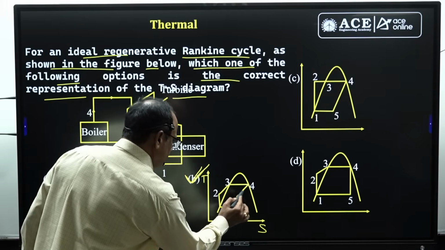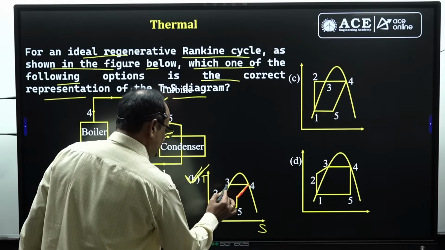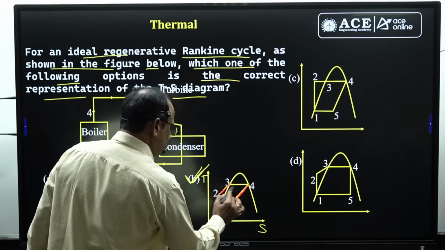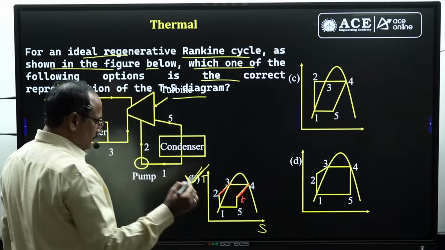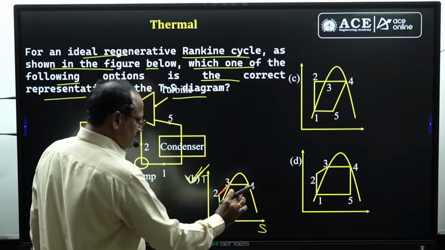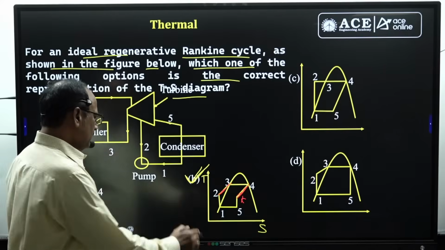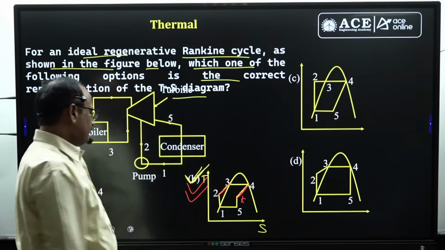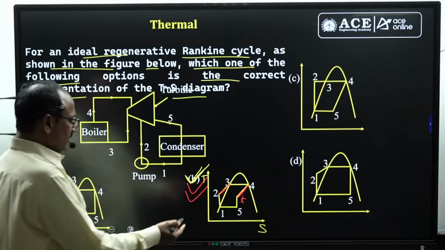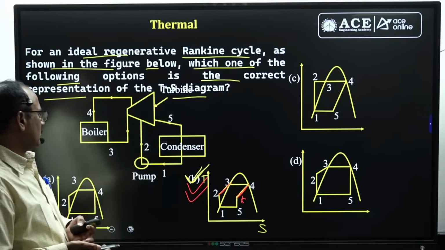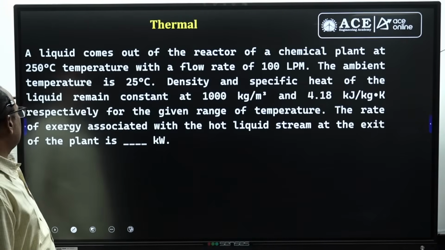The slope of this line and the slope of 2 to 3 must be equal. This means 2 to 3 and this 4 to K are parallel, because the temperature drop of the steam is equal to the temperature gain of the water with the same change in entropy. So this is the TS diagram for the ideal Rankine cycle. The ideal Rankine cycle is for the concept of Carnotization of the Rankine cycle. Anyhow, B is correct.